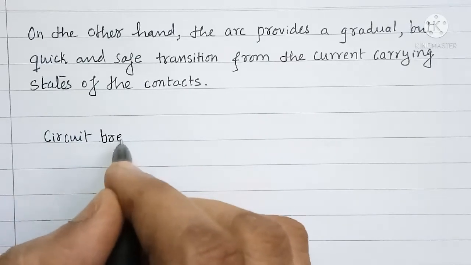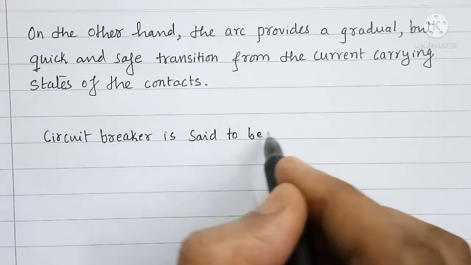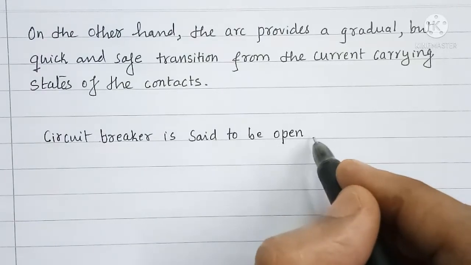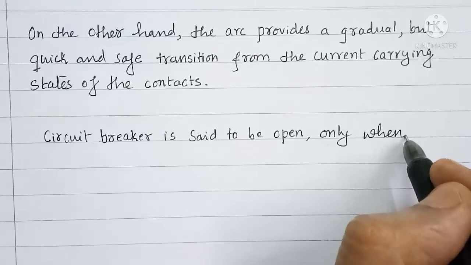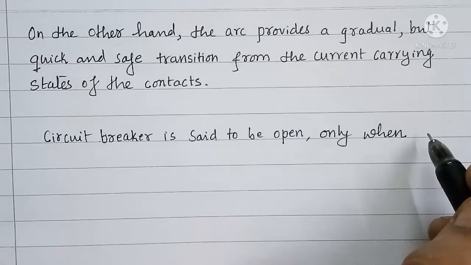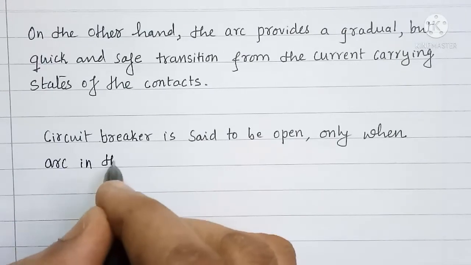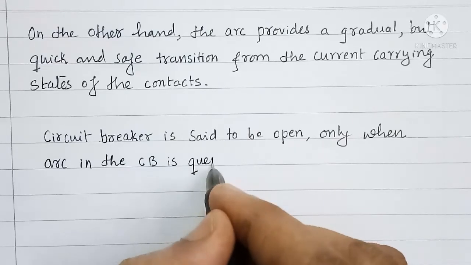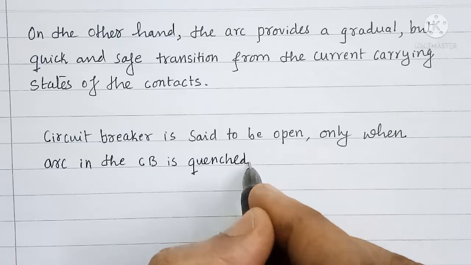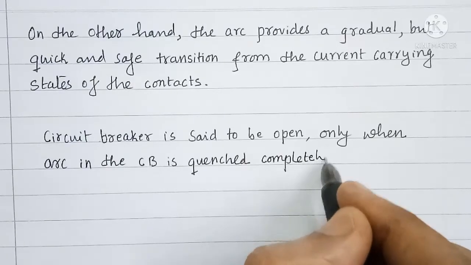Circuit breaker is said to be open only when arc in the circuit breaker is quenched completely.